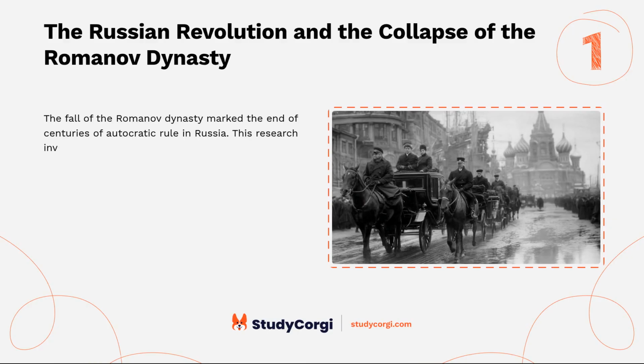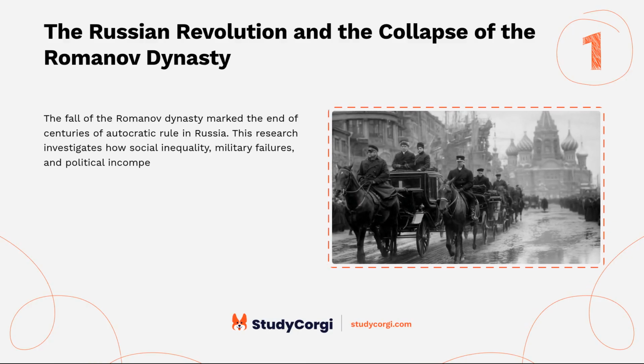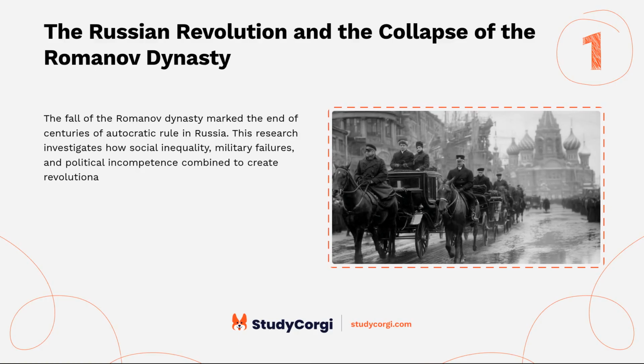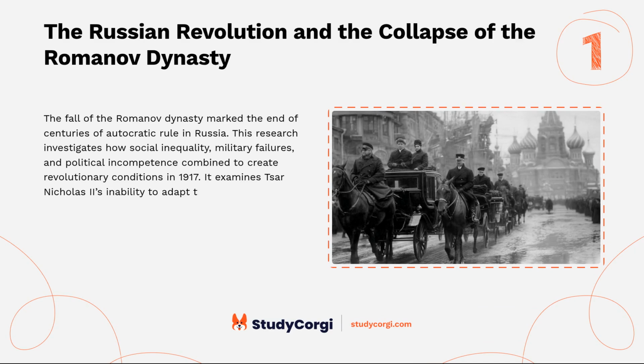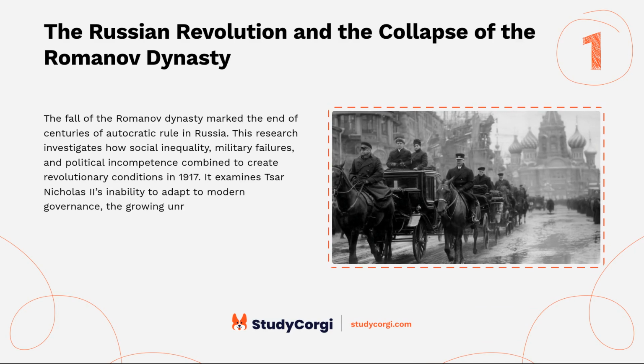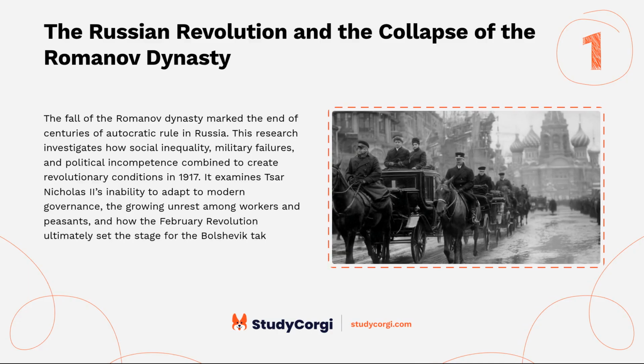This research investigates how social inequality, military failures, and political incompetence combined to create revolutionary conditions in 1917. It examines Tsar Nicholas II's inability to adapt to modern governance, the growing unrest among workers and peasants, and how the February Revolution ultimately set the stage for the Bolshevik takeover later that same year.